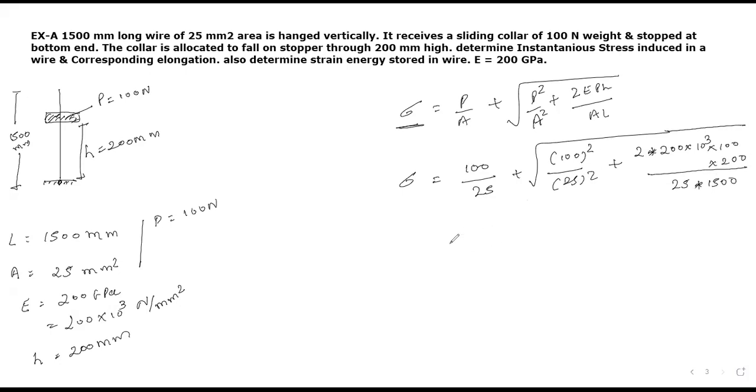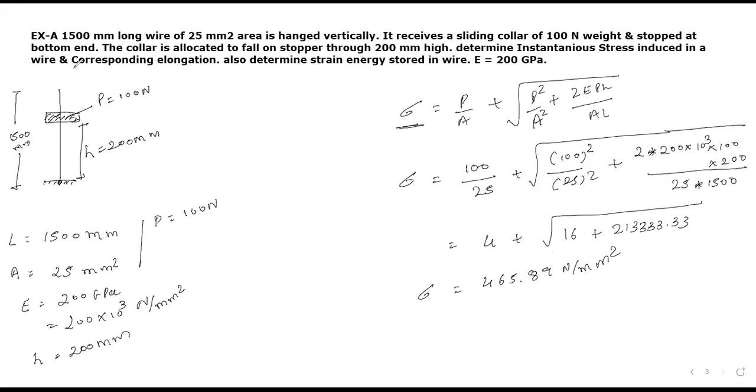If you calculate it, you will get 100 by 25, that is 4, plus the square root of this term, which will be 16 if I am not wrong, plus the second term will be 21333.33. Clear? Something like this is coming. So we will get sigma equals to, sum it, take the square root, you will get sigma equals to 465.89 Newton per mm squared. I hope it is clear to all of you. Clear? Fine. This is stress, and the unit of stress will be Newton per mm squared.